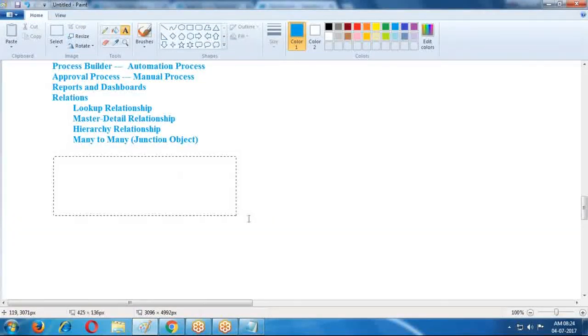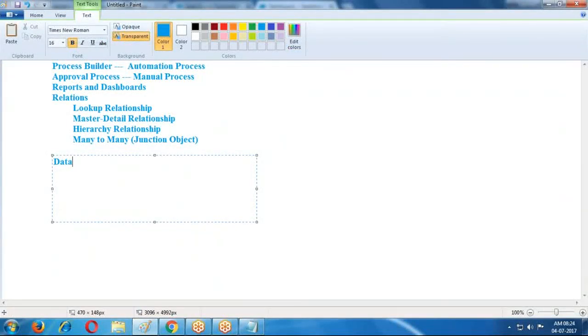Now we have data migration tools. If you want to import or export data, there is the data import wizard and the data loader. Two tools are mainly provided: the import wizard and the data loader.